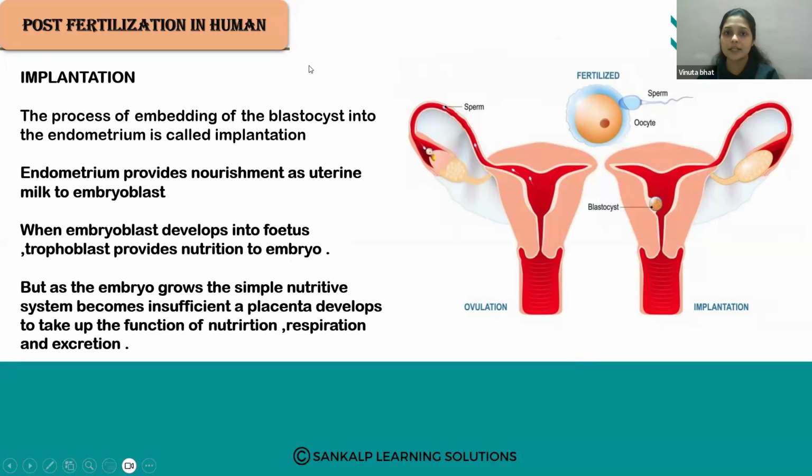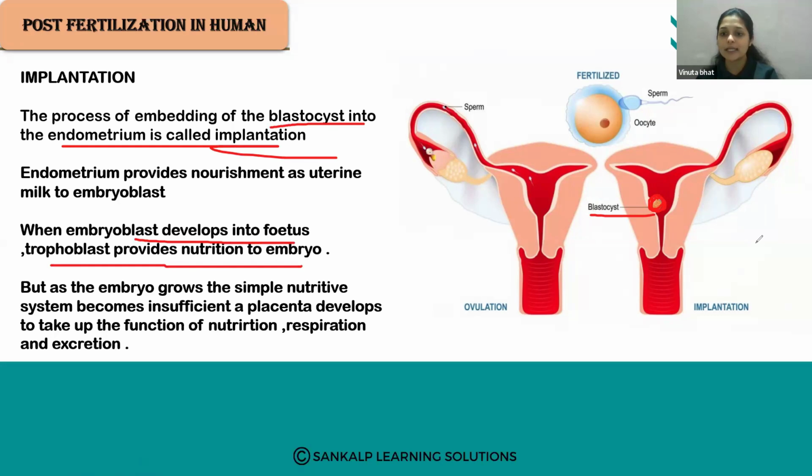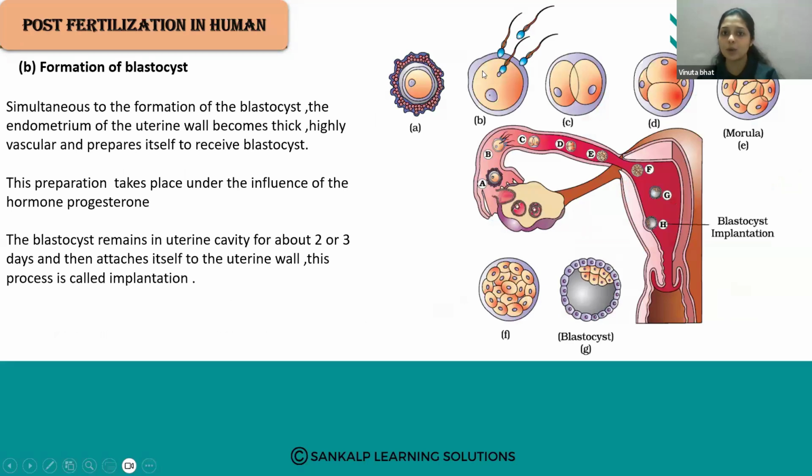Then implantation, the process of embedding of the blastocyst into the endometrium, is called implantation. Here you can see the implantation where the blastocyst is attached here. When the embryoblast develops into the fetus, the trophoblast provides the nutrition to the embryo. Here this inner cell mass, the embryoblast, will develop into an embryo. This is called the inner cell mass or embryoblast that will develop into an embryo, and this outer layer provides the nutrition for this developing embryo.